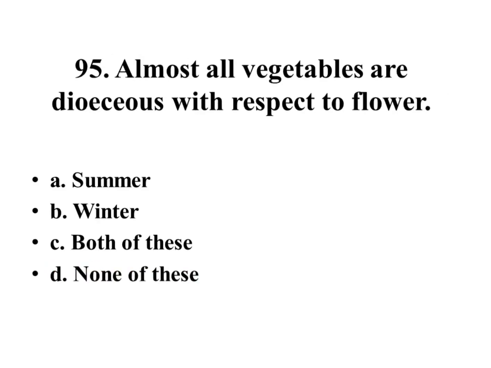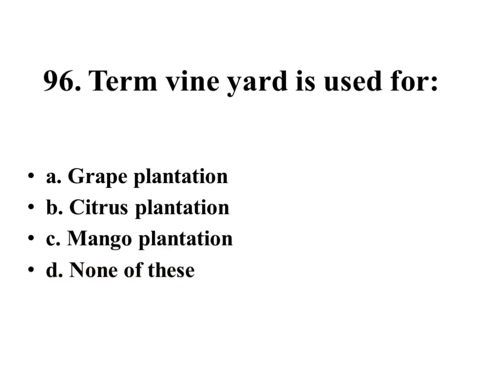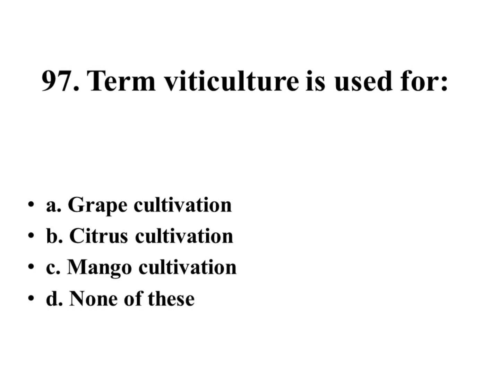Almost are dioecious with respect to flower: summer, winter, both of these, none of these. Right answer is none of these. Term vineyard is used for grape plantation, citrus plantation, mango plantation, none of these. Right answer is grape plantation. Term viticulture is used for grape cultivation, citrus cultivation, mango cultivation, none of these. Grape cultivation.